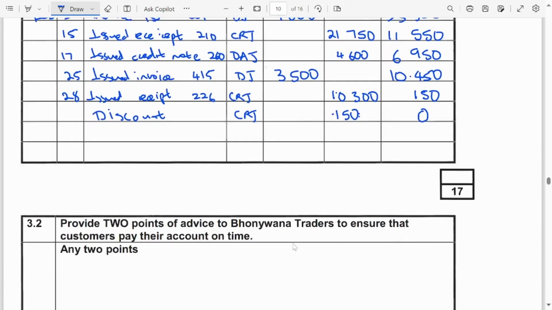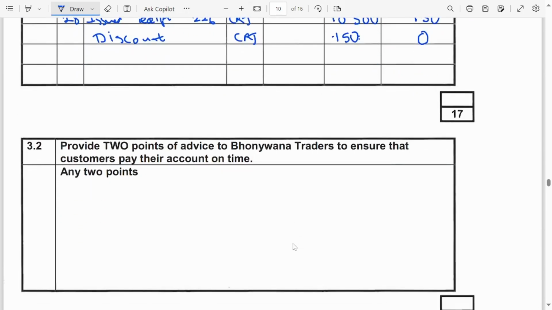Last one, 2.2. Provide 2 points of advice to Bonyana Traders to ensure that customers pay their account on time. Any 2 points. The first one: grant discount for early payments. Obviously, if we grant the discount for early payments, it means that the customers, the debtors, will come and pay their accounts on time because they know that they're going to get a discount.